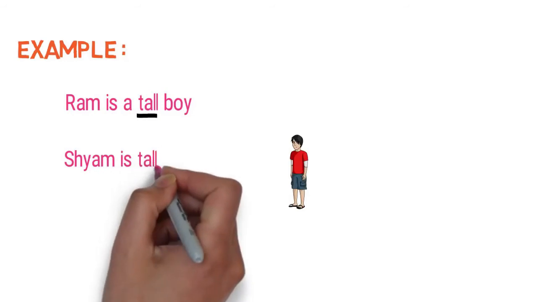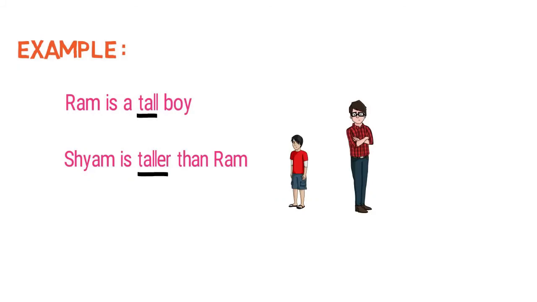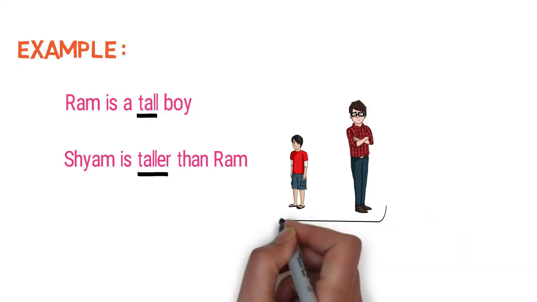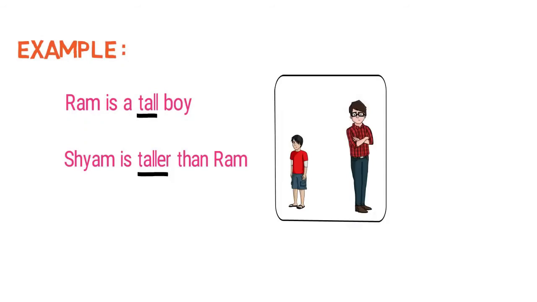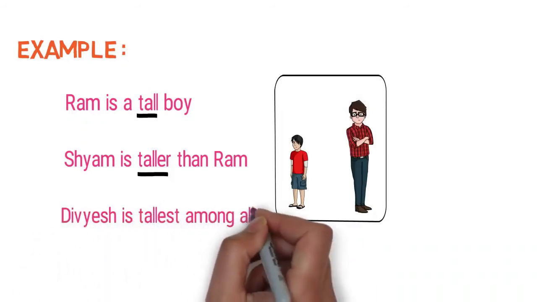For example, we can see that Ram is a tall boy. So Ram is a tall boy, isn't it? That is describing, isn't it? Okay, that is just describing. And Sham is taller, isn't it? Taller than Ram. Okay, Sham is taller than Ram. So just to describe, the comparative comes to the comparison. Ram is taller. So Divesh is the tallest among all.